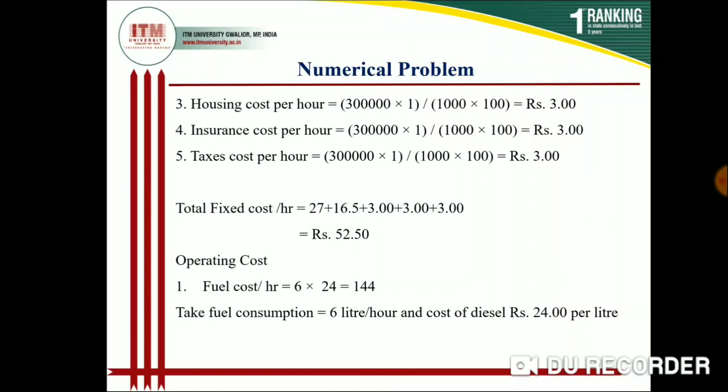So housing cost will be 3000 rupees per year, and we are using 1000 hours per year. So 3000 divided by 1000 will be 3 rupees. So 3 rupees is the cost of housing per hour. Similarly, for insurance and taxes, the cost will be 3 rupees per hour.